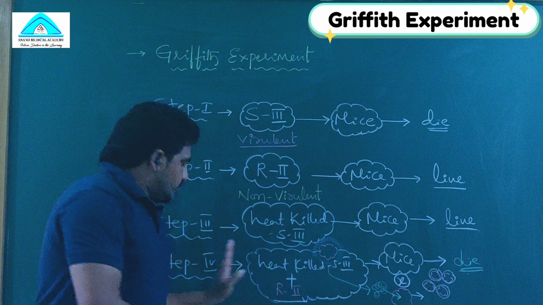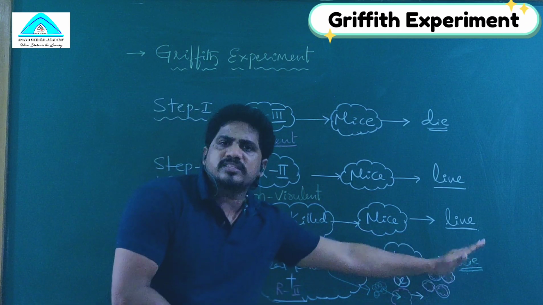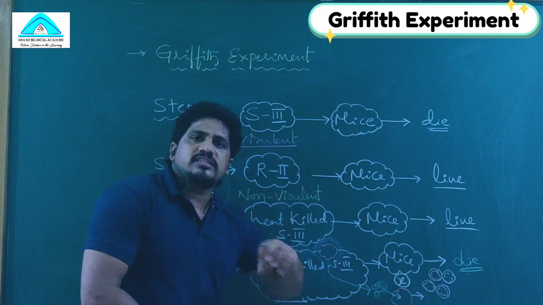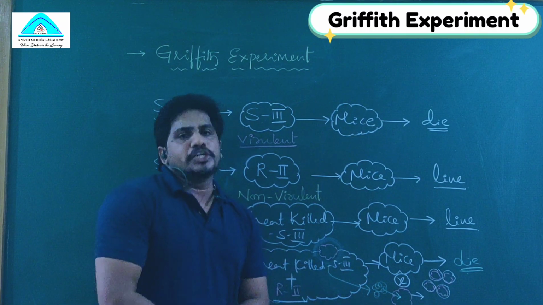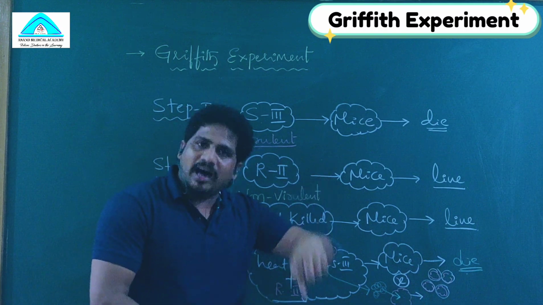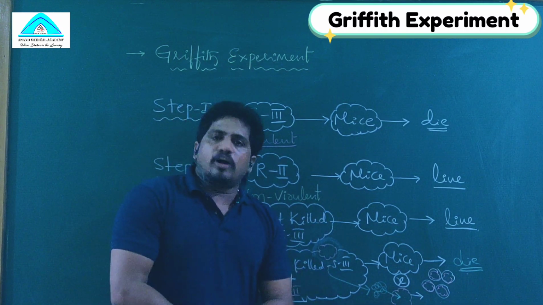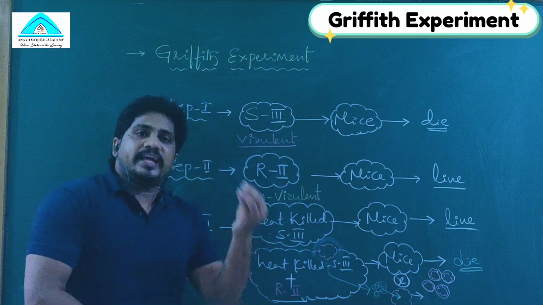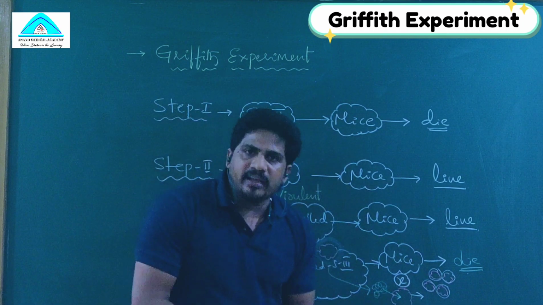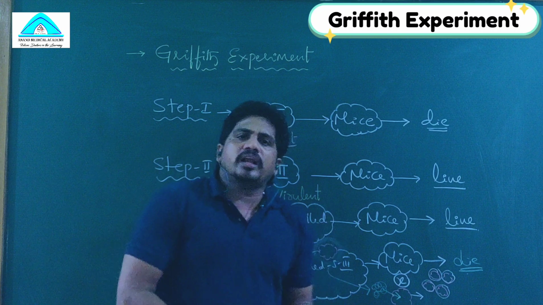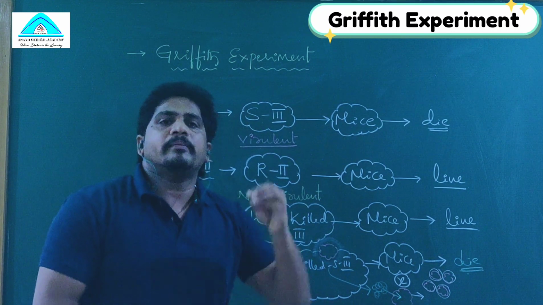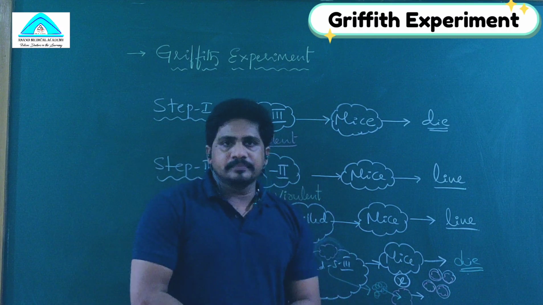I repeat the last sentence. Griffith concluded in step 4 why the mice died. The reason is that heat killed S3 lost its coat but not its genome. So the genome enters R2. Generally R2 is non-virulent. Due to the presence of the S3 genome inside the R2, the next generations become virulent. Those virulent R2 generations act as S3, and then the mice were killed by them.